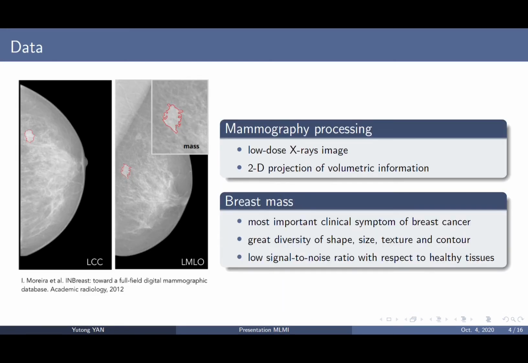In this work, we study low-dose X-ray mammograms. Mammograms are 2D projections of volumetric information. Among diverse types of breast abnormalities, breast masses are the most important clinical symptoms of breast cancer, and they have various sizes, shapes, textures, and contours in different cases. In addition, the contrast between mass and surrounding tissues is not obvious. All these features make mass detection very challenging.